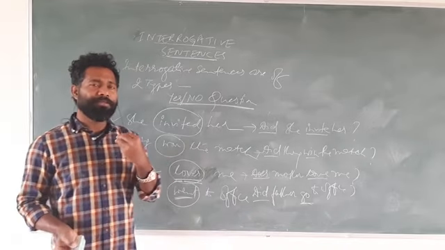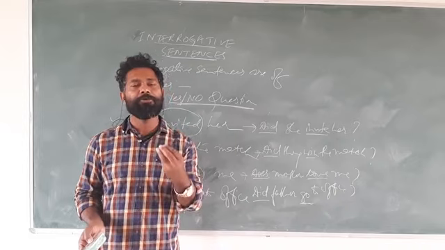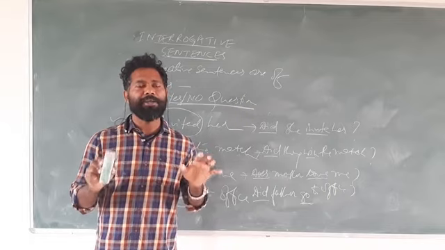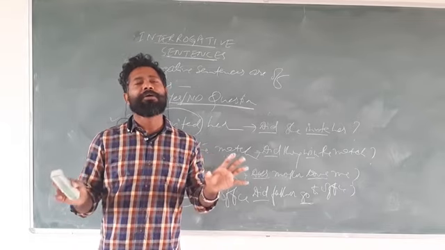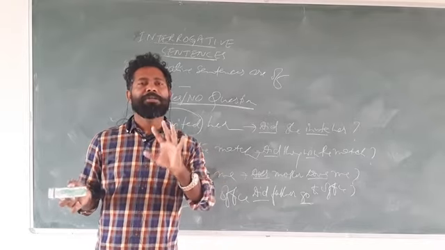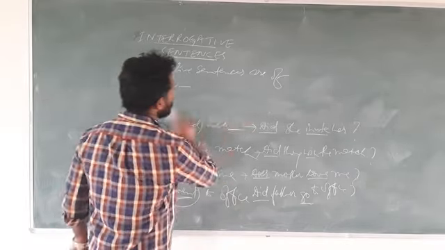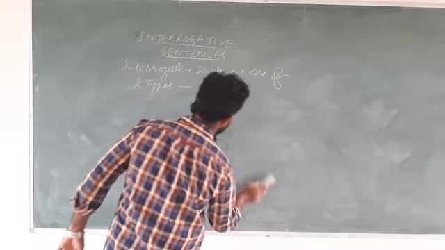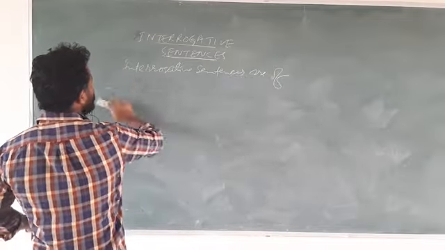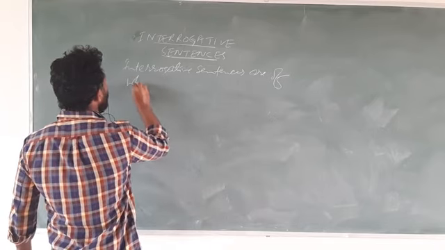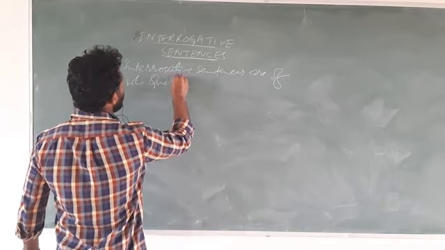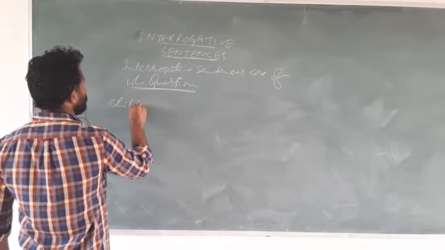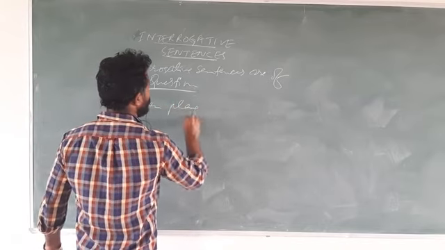So for making WH question, the first thing is you have to learn how to make yes no question, and whatever the structure you have for yes no question, just before that if you write WH word, the sentence becomes a WH question. So let us see for making WH questions. And WH words I have already told you that they are 9, 5 are pronoun and 4 are adverb. Suppose if I say children play football.